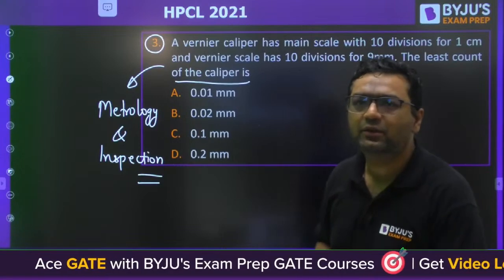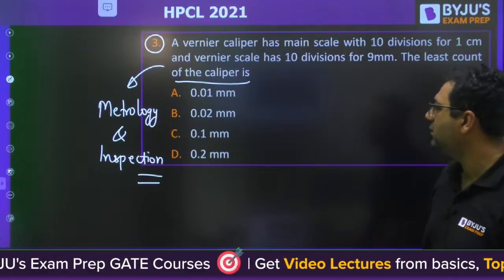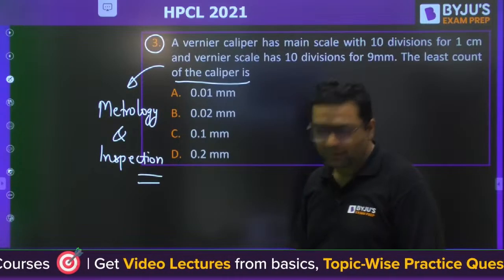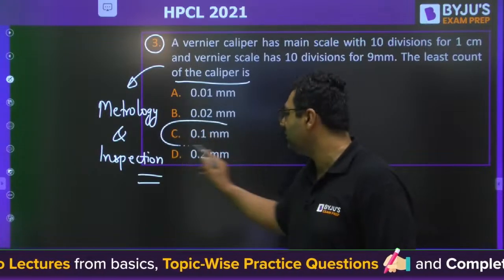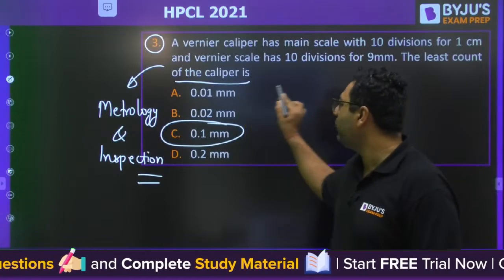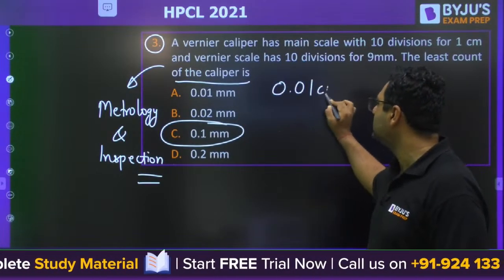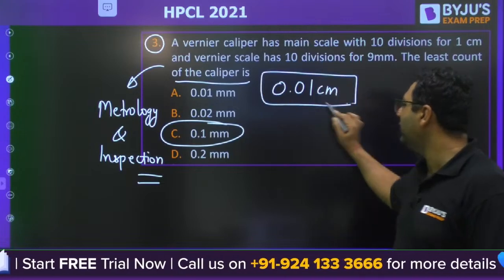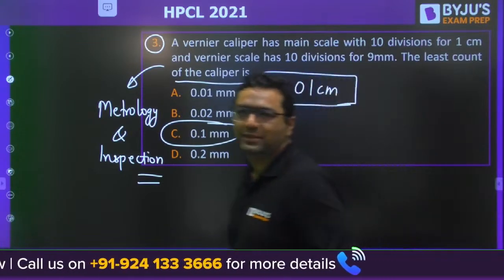Yes, Shreyas, your answer is correct. The answer is 0.01 or 0.1. It is 0.1, I feel. You have done some mistake. The answer is 0.1 mm. When you are saying 0.01, it is 0.01 centimeters. Okay, so the answer is 0.1 mm. So the answer for this is going to be C, guys.